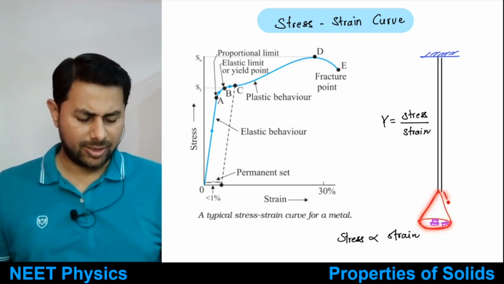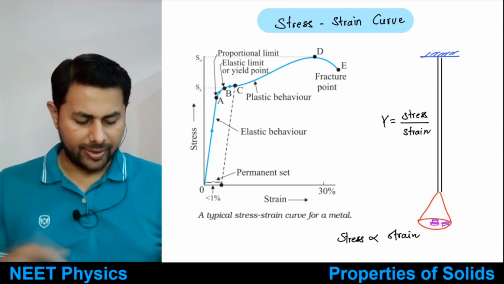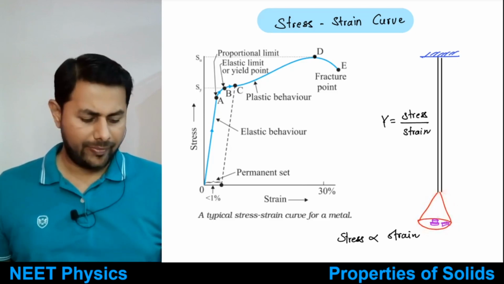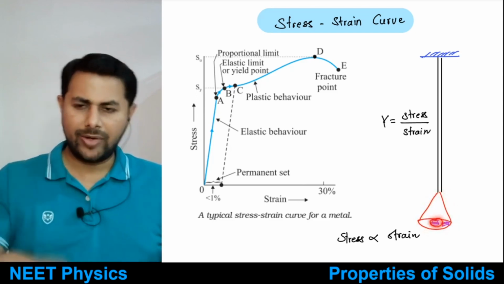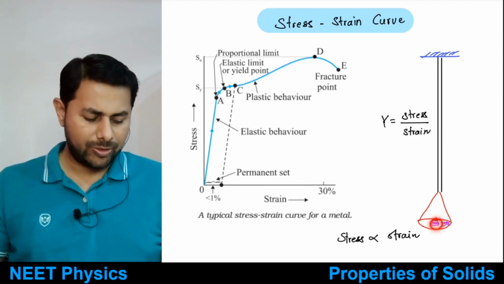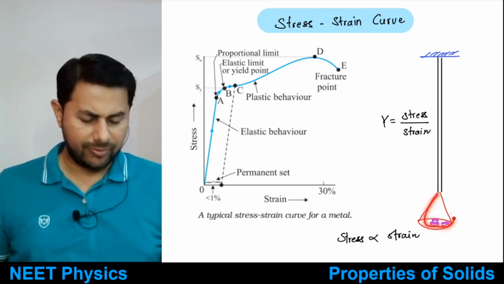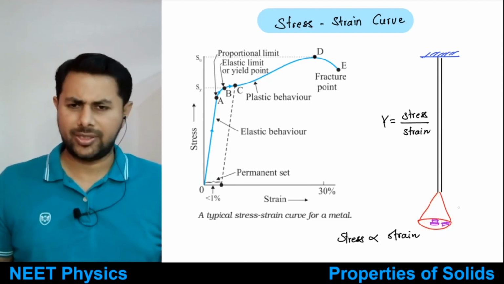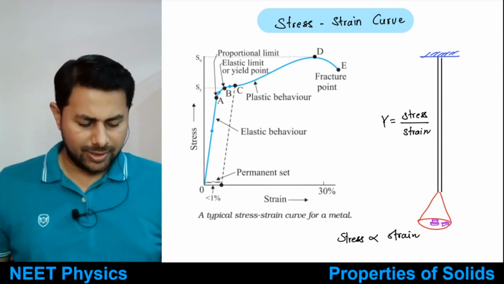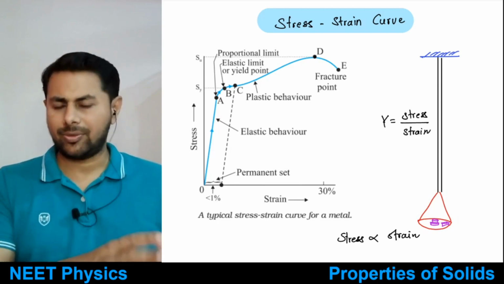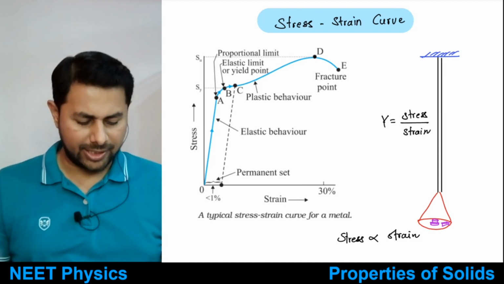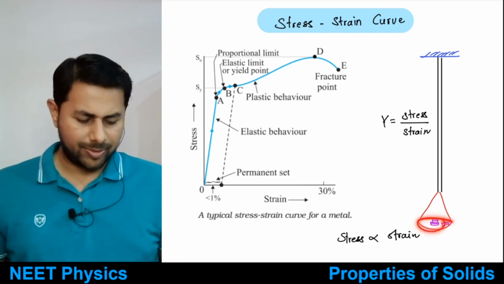Suppose a pan is hung from this wire, and then we put some weights in this pan. As we put the weights, suppose the weight of the pan is negligible, or you can count the weight of the pan too if it is substantial.